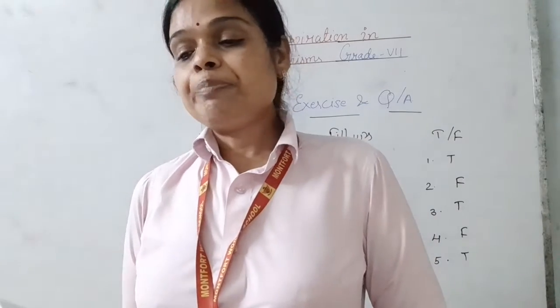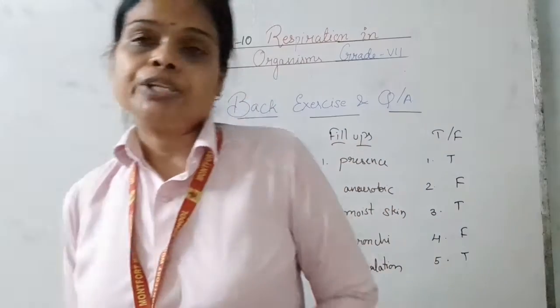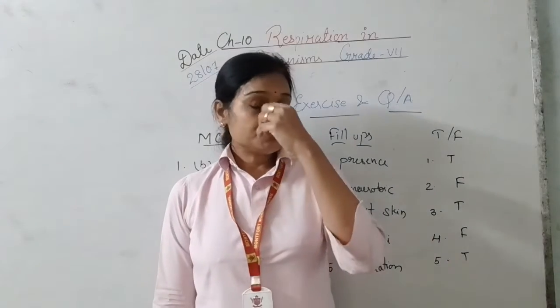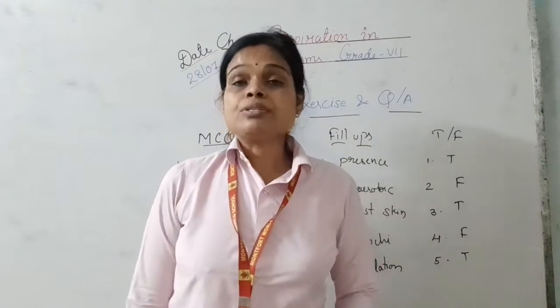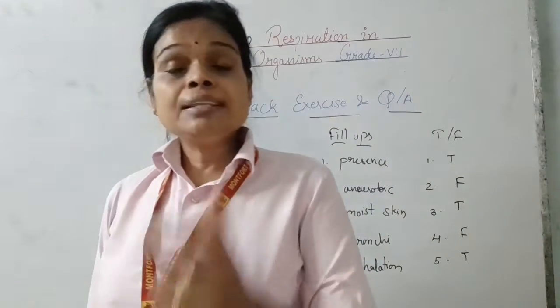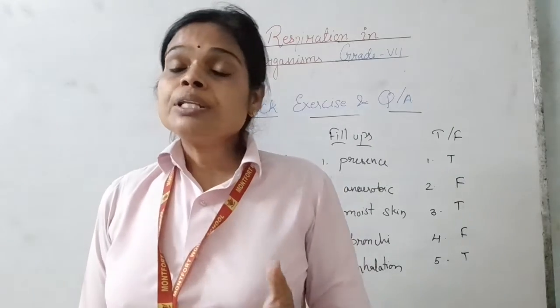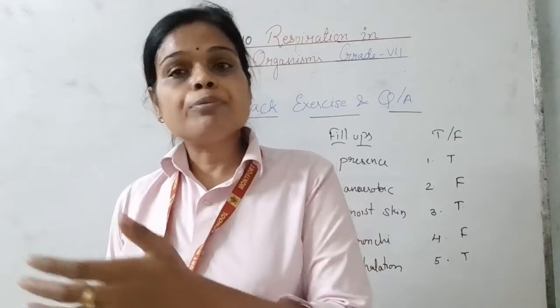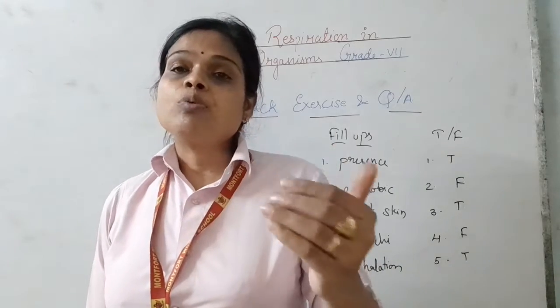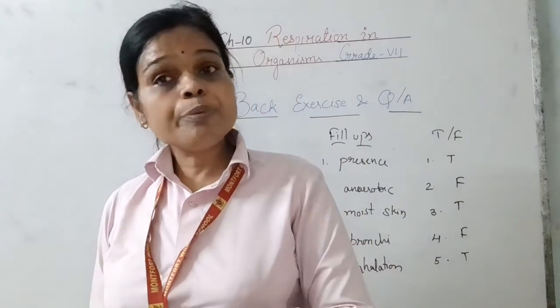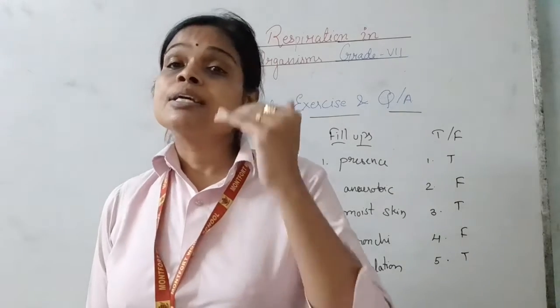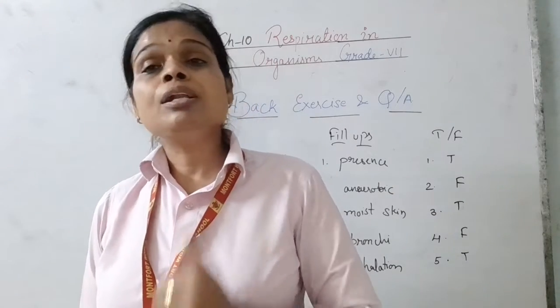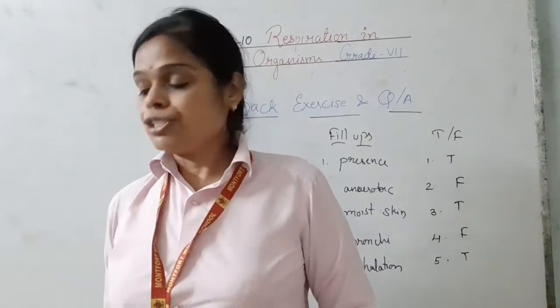Next, differentiate between aerobic and anaerobic respiration. Aerobic respiration is a respiration which takes place in the presence of oxygen, in the cells. So during aerobic respiration, glucose in the presence of oxygen gets broken down into carbon dioxide, water and energy. Whereas in anaerobic respiration, glucose is broken down into alcohol, carbon dioxide and energy.